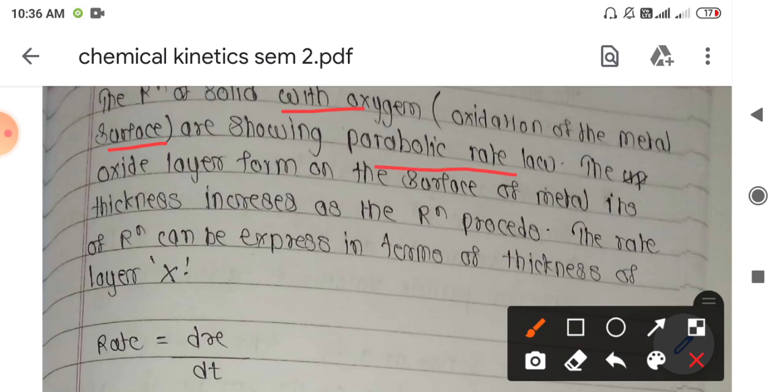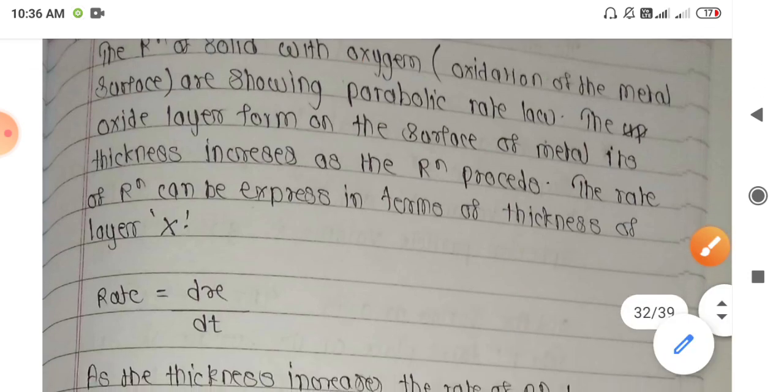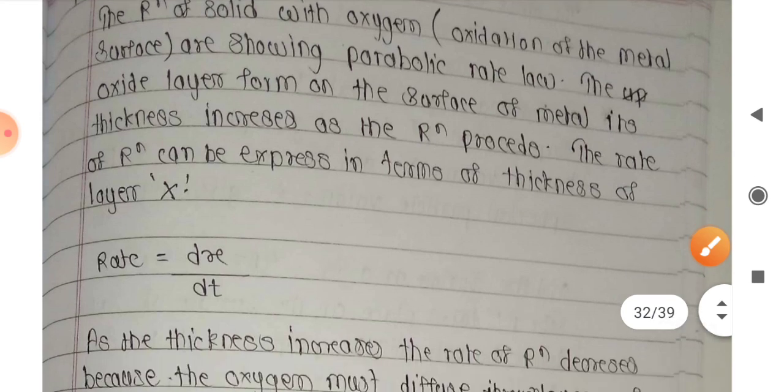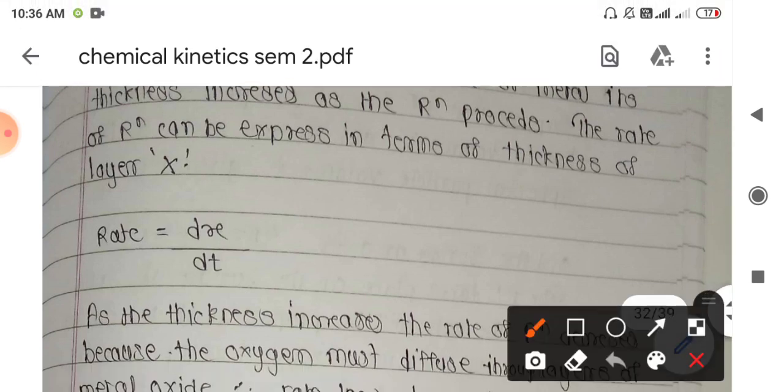The oxide layer which once forms on the surface of the metal goes on increasing in thickness, and this overall reaction is the evolution of the oxygen. So once an initial layer of oxide is formed on the metal surface, what will happen? The rate of reaction is going to decrease. Overall, the rate of this type of reaction, in which a solid oxide or some material forms on the solid surface, depends upon the thickness of the layer.